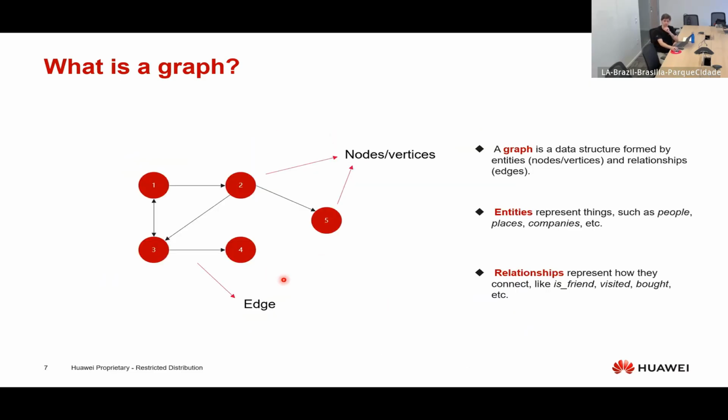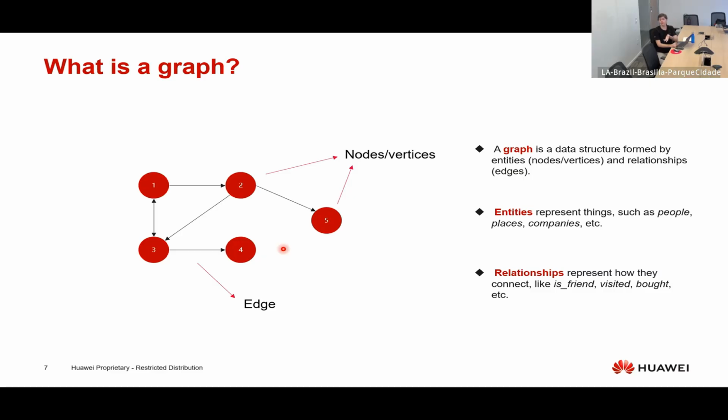This is a graph. It's a data structure where we have nodes, which are these circles, and edges, which are these lines. The nodes represent entities, so it can be people, places, companies, and the edges represent the relationships between these entities. So this graph could represent a friendship network: number one is a friend of number two, but number two doesn't consider number one his friend. Okay, this is a graph.